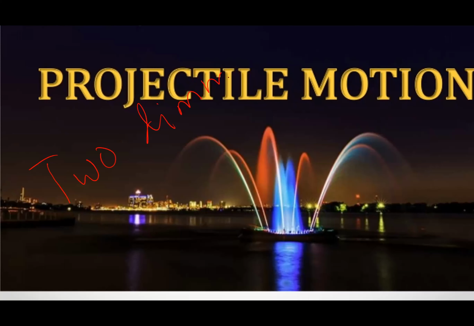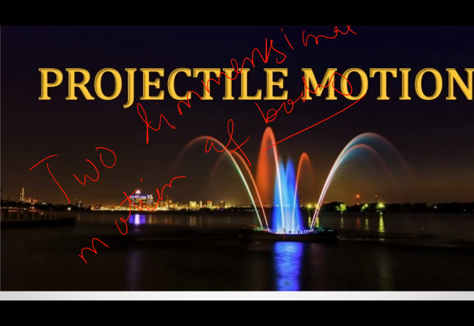Two-dimensional motion of a body. If a body moves in the XY plane, XZ plane, or YZ plane, it is called two-dimensional motion, and it is projectile motion.